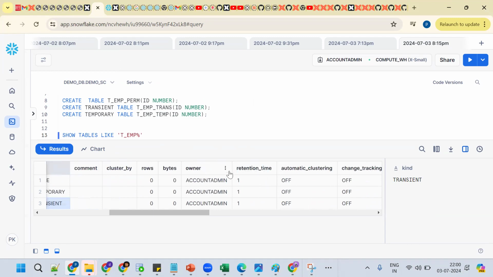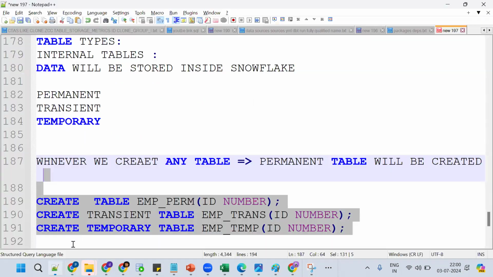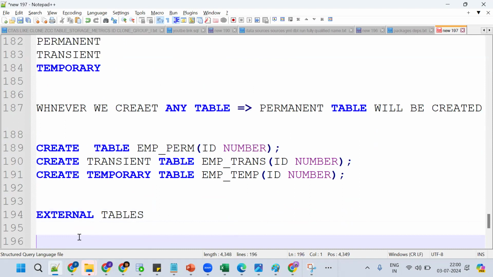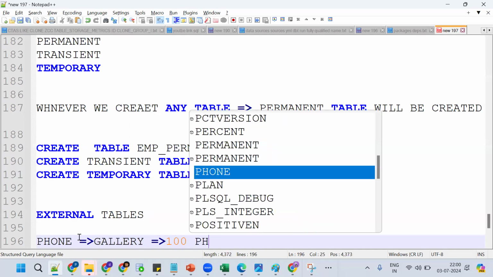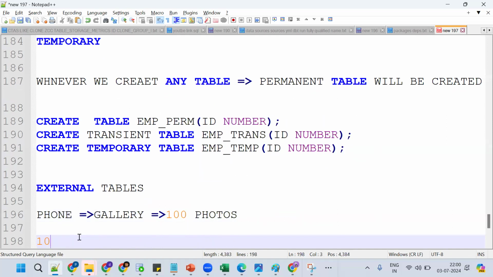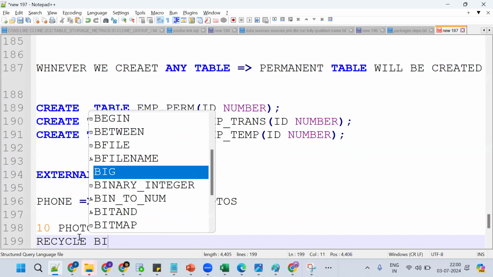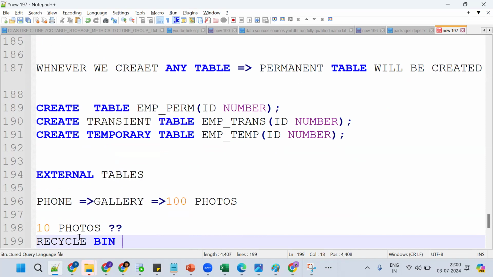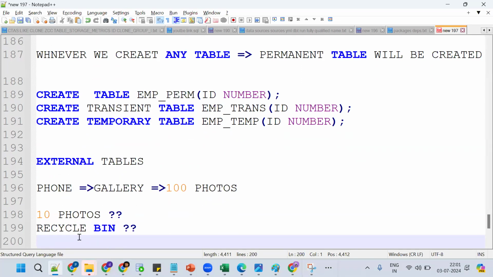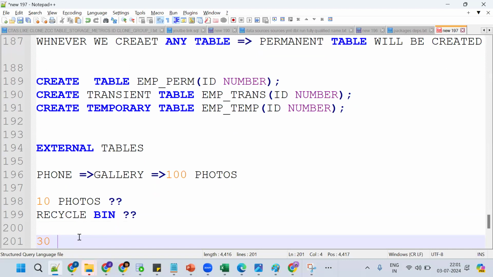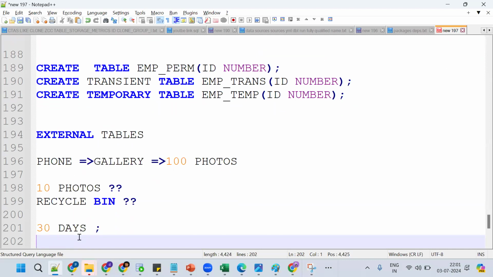Now see here, one more concept: retention time will come into picture. It's a simple thing. Suppose I have a phone, and in the gallery there are 100 photos. Now I deleted 10 photos. Tell me, where will these 10 photos go? To the recycle bin. Now tell me, how many days will it store in the recycle bin generally? One month, 30 days. Okay, 30 days. Now after 30 days, what will happen?